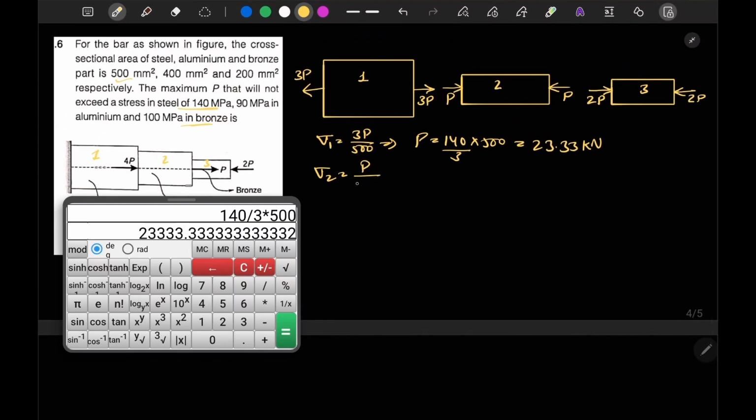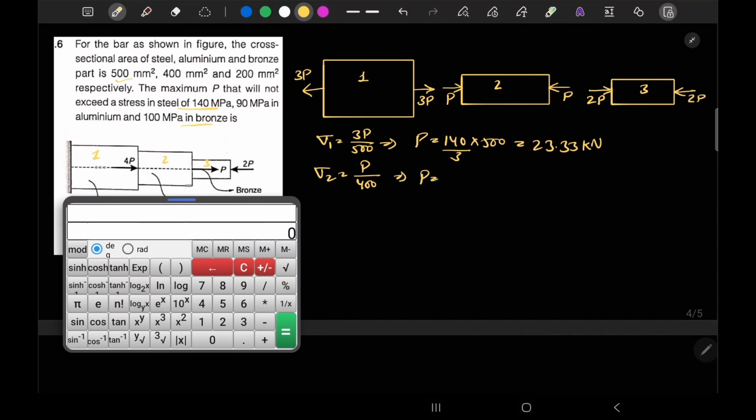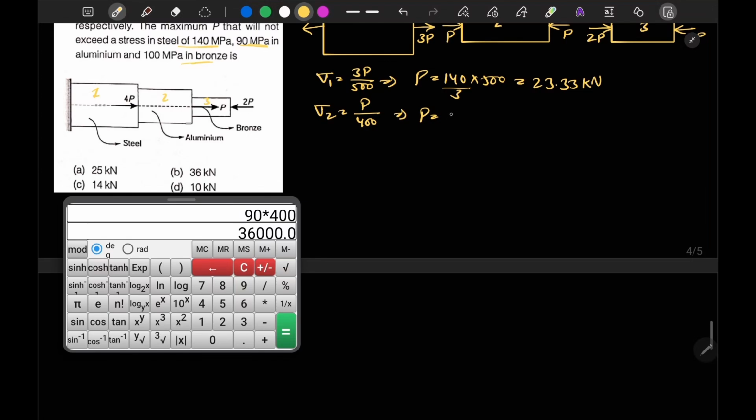Now if I want to calculate sigma 2, similarly this will be load p divided by area, given as 400. From here I can calculate P. Sigma 2 is given as 90 megapascal for aluminum, so 90 into area 400, in Newton. So this is 36 kilonewton.